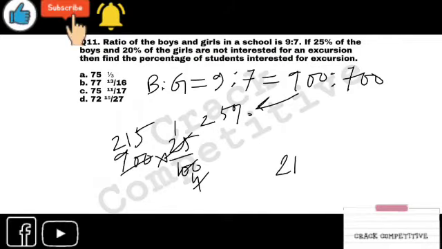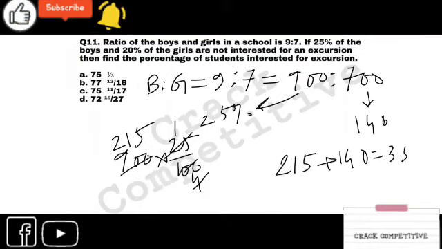And 20% of girls, you know it will be 140. We have calculated it earlier in a question, okay? It's 140, so 225 plus 140 is equal to 365.